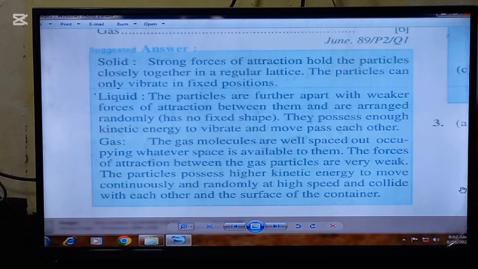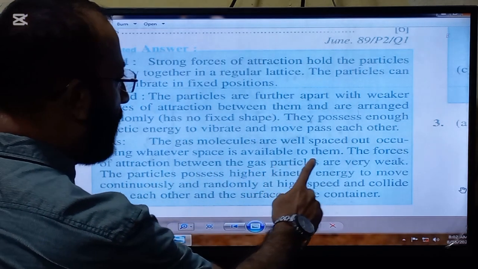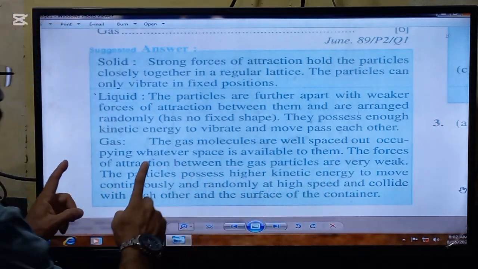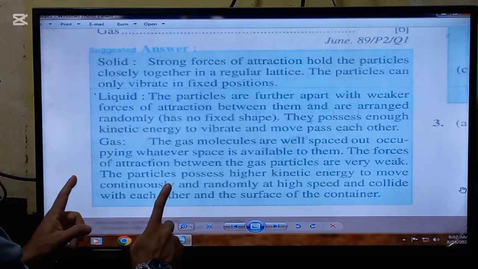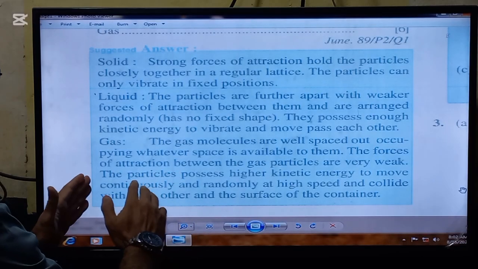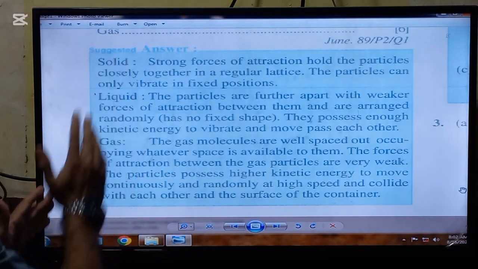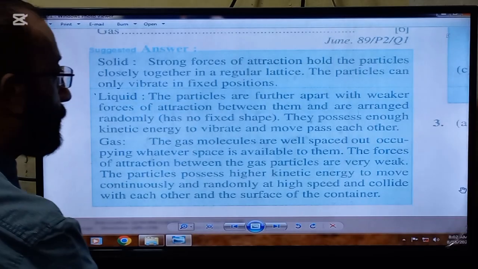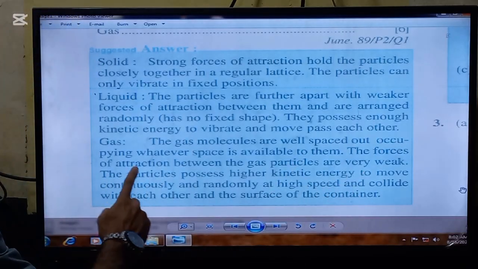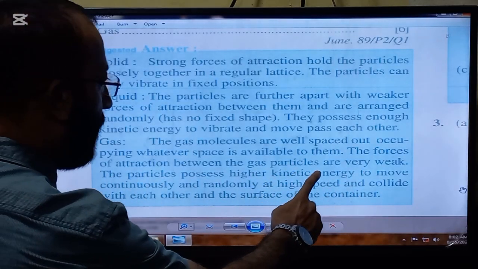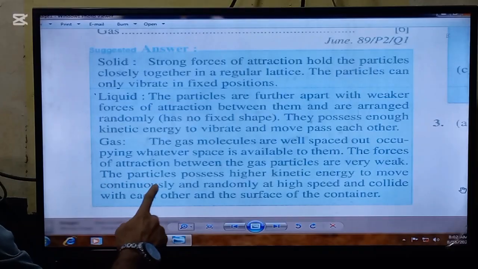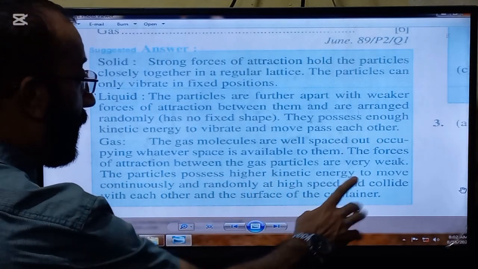Now we are going to read the gas. The gas molecules are well spaced out. So the spaces between the molecules of gases are greater than in liquids and solids. Occupying whatever space is available to them, the forces of attraction between the gas particles are very weak.